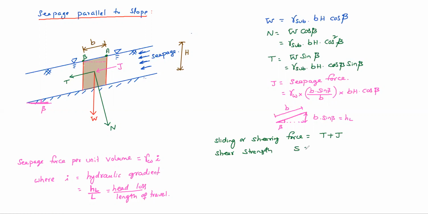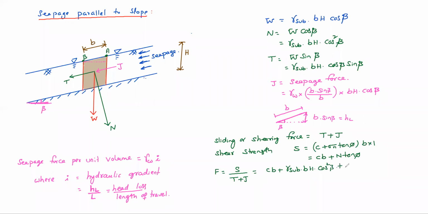Shear strength S equal to what? C plus sigma n tan phi into area, that is B into 1. That equals CB plus sigma n into B tan phi. So factor of safety equals S by T plus J. S is CB plus N tan phi, where N is gamma sub BH cos square beta.